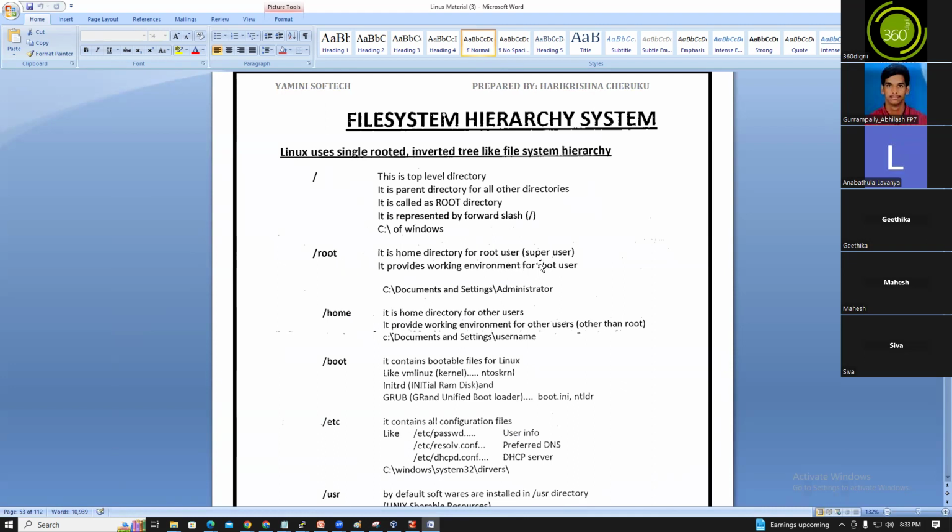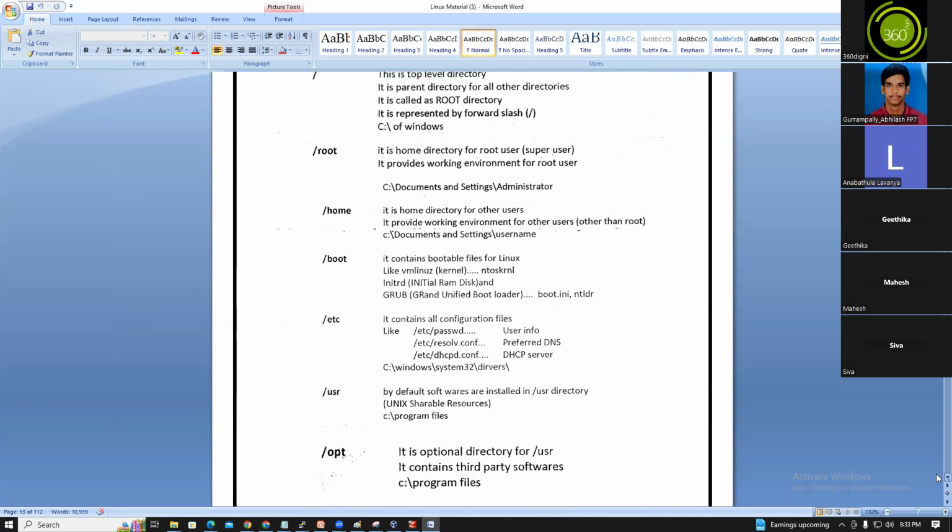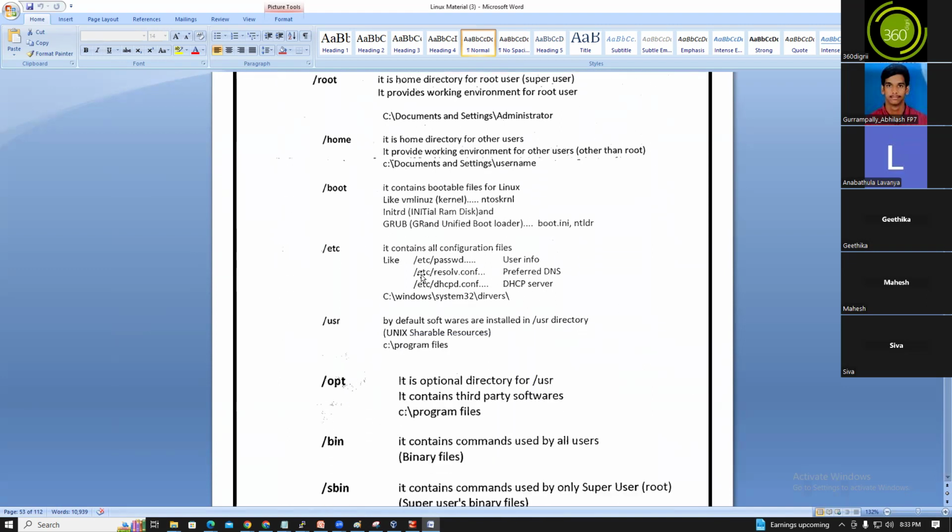/root is the home directory for the root user. It provides a working environment for the root user, like an administrator. /home is the home directory for the other users and provides their working environment, like documents and settings with a username. /boot contains the bootable files for Linux: vmlinuz, initramfs, and grub files. /etc contains all the configuration files, like /etc/passwd. The configuration files are located under /etc.